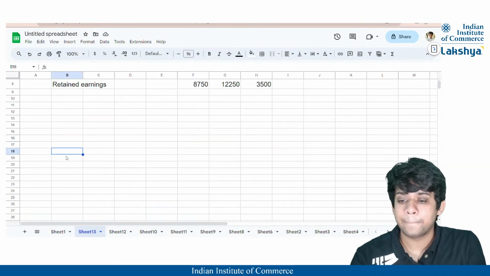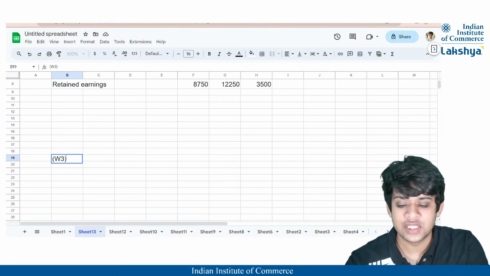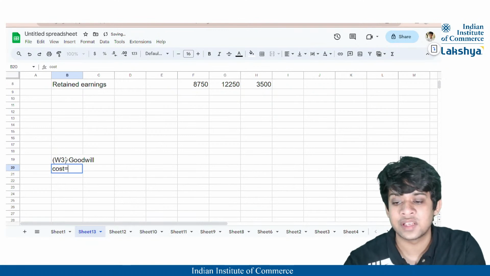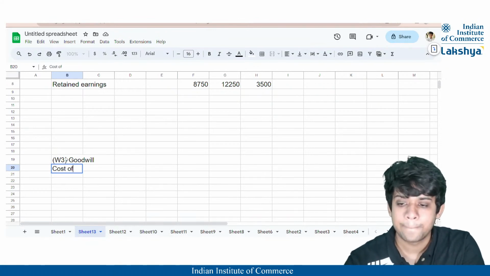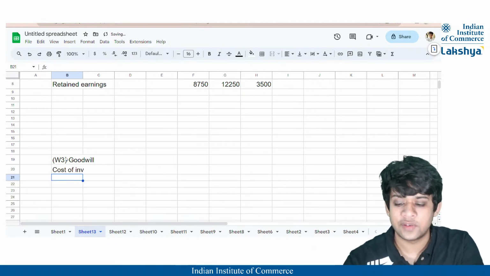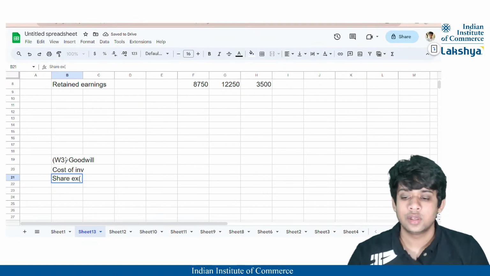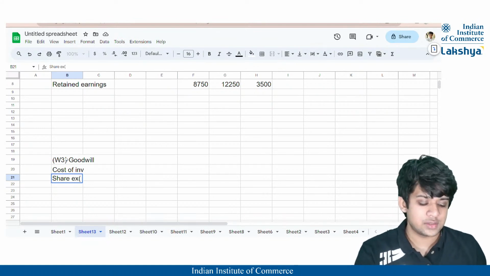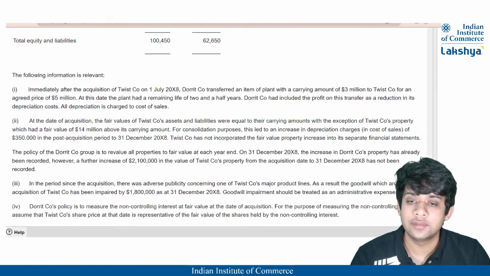So we'll just do working note 3, because anyway, adjustment of goodwill is the first adjustment stated here, which is the cost of investment. That is your share exchange for purchasing the company. So for the cost of investment, firstly, I saw there is a share exchange. So in case of a share exchange, guys, what is the scenario here?